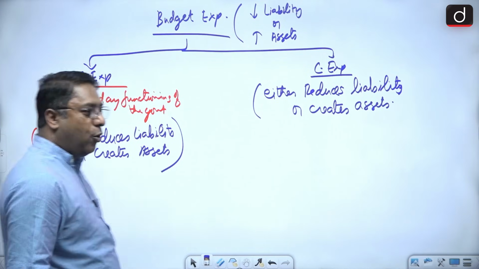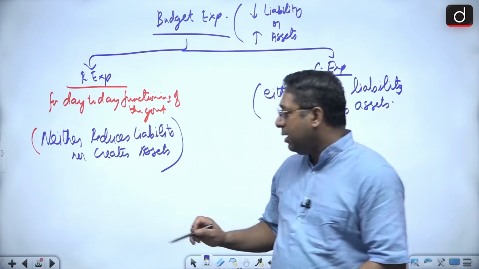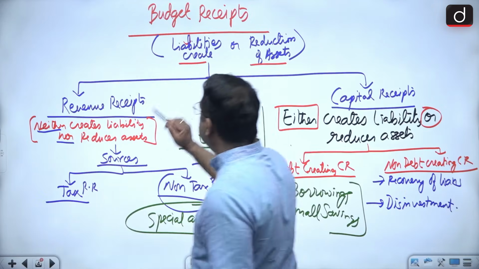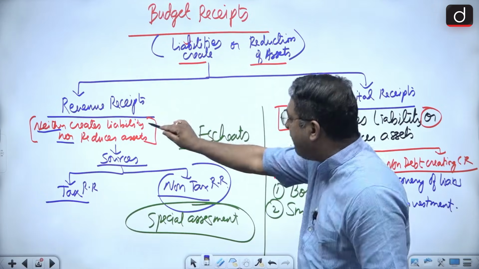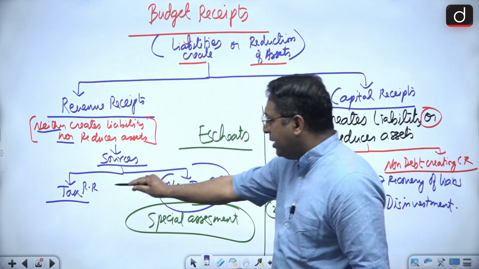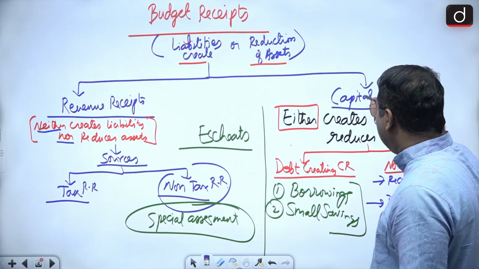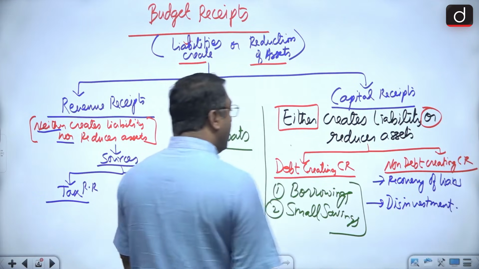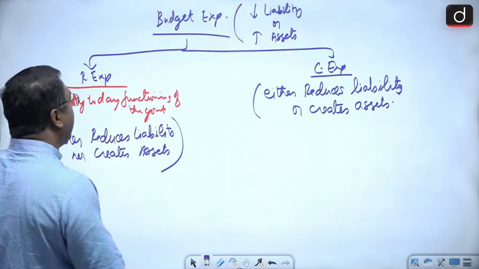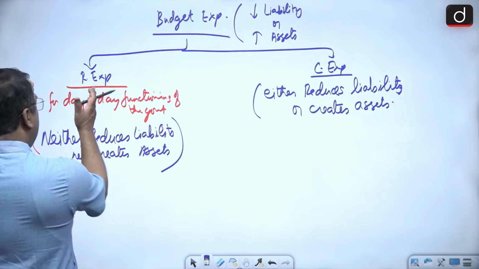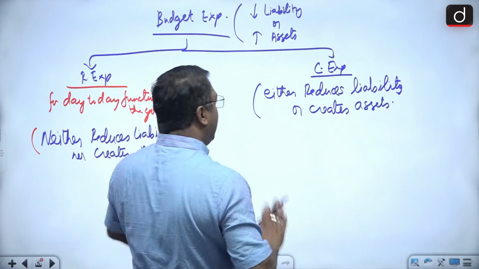Clear, everyone? Okay. So this is the type, like I said, budget receipts, revenue and capital receipts. Then revenue and capital get divided into tax and non-tax, and capital gets divided into debt creating and non-debt creating. Then we have the budget expenditure, that is revenue expenditure and capital expenditure.